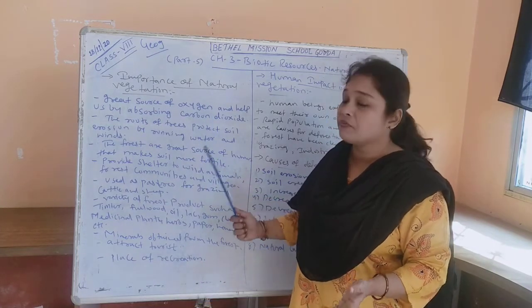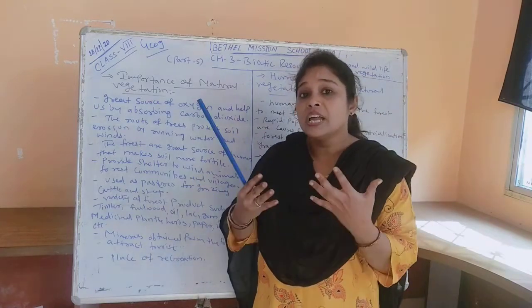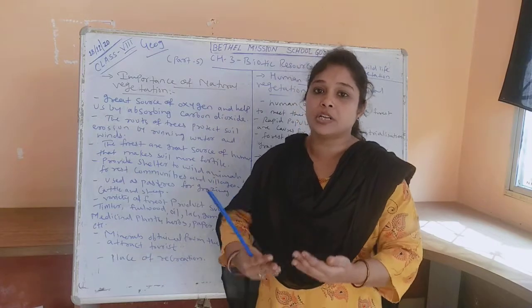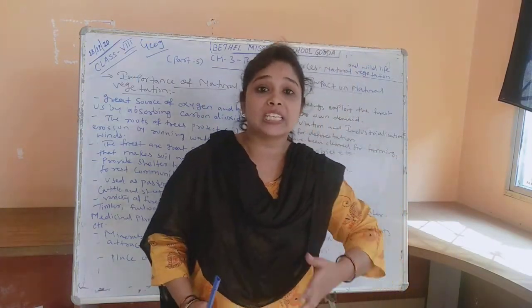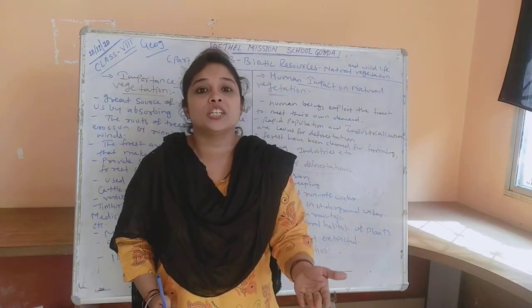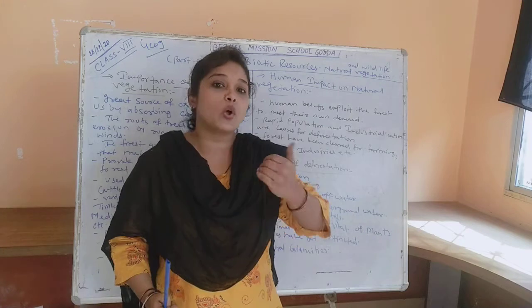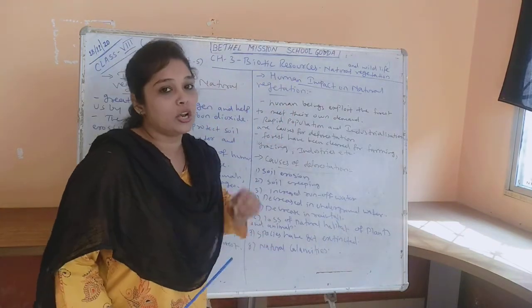Okay, and because of this we need to conserve those natural vegetations, we need to conserve those natural plants which we have, like forests and grasslands. But what as human beings we are doing, we are exploiting these forest resources, we are exploiting this natural vegetation for our own benefit, for our own use. So now we will see what are the human impacts on natural vegetation.